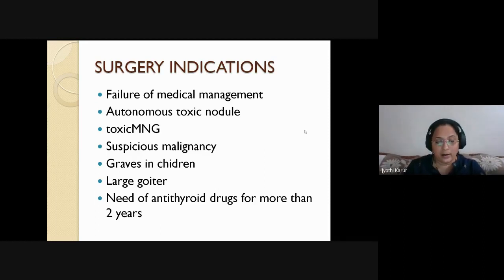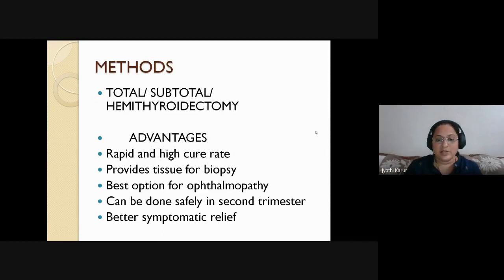Okay, you have to go ahead with surgery because the medical management is very, very temporary and radioactive iodine is contraindicated in pregnancy as well as in pediatric population. And whenever there is large goiter with symptoms and there is thyroid ophthalmopathy, in such cases, you have to go ahead with the surgery for rapid results. What are the surgeries you can do is total thyroidectomy in case of Graves or large multinodular goiter, subtotal thyroidectomy or hemithyroidectomy in case of solitary nodule.